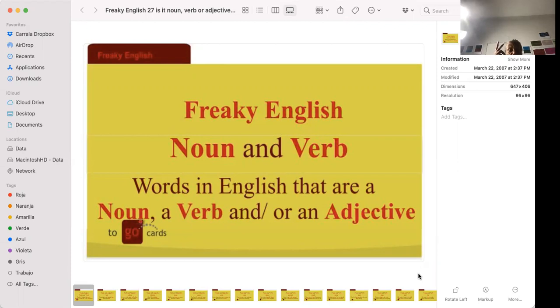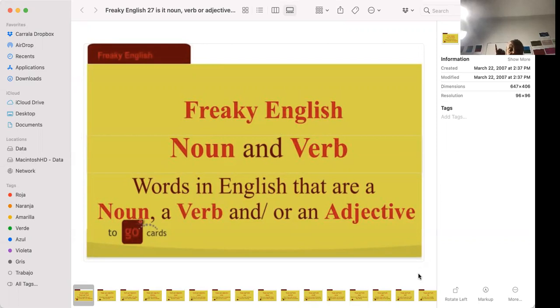Now remember, these all play different functions. Not only do they have different meanings, but they play different functions in a sentence or in a statement or in a form of communication. So let's just go over it really quickly.